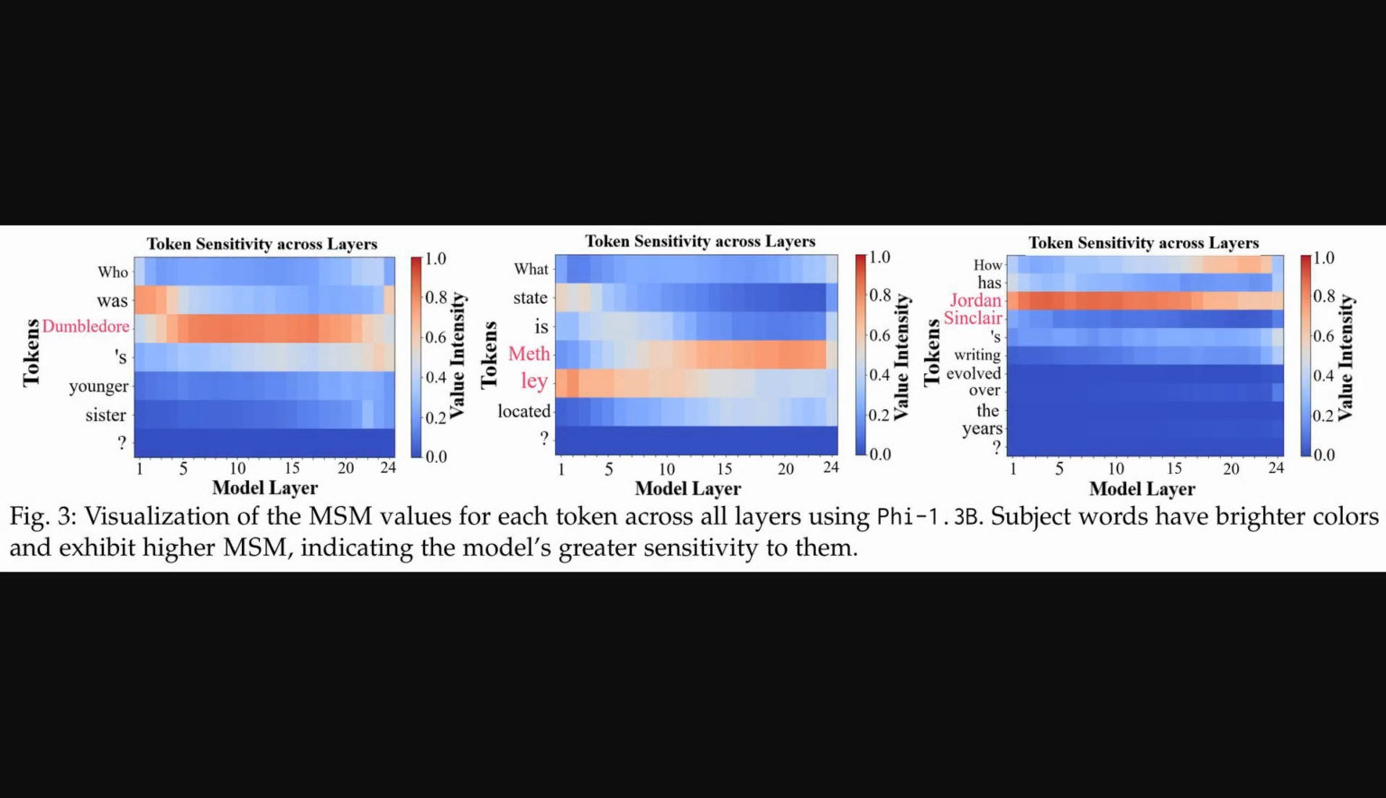Alright, so building on that observation about mid-layer activity, Figure 3 gives us a different perspective. These heat maps visualize the model sensitivity metric, or MSM, for each token across all the model layers. The model sensitivity metric is a measure these researchers developed to quantify how much the model's output changes when a specific token in the input is altered. And what's really clear here is that subject words like Dumbledore or Methley or Jordan Sinclair show much higher model sensitivity metric values, indicated by those brighter, warmer colors, especially again in those mid-layers. This suggests the model is particularly sensitive to these subject tokens.